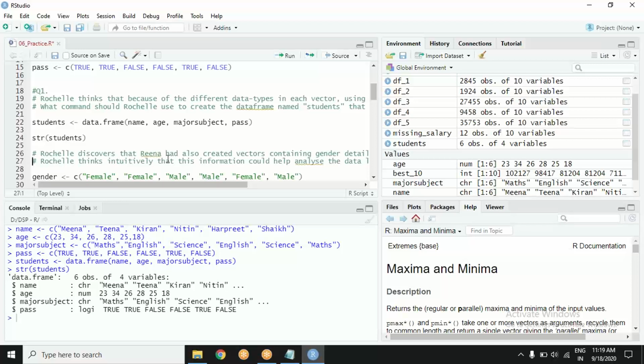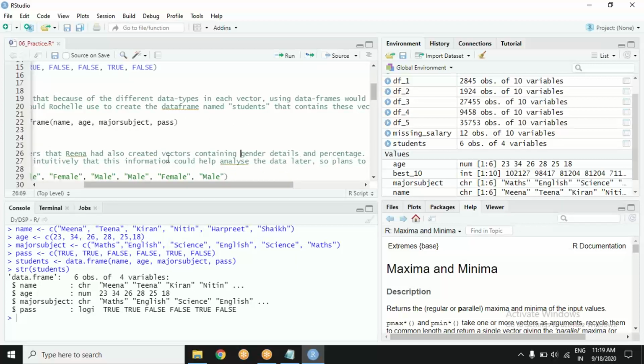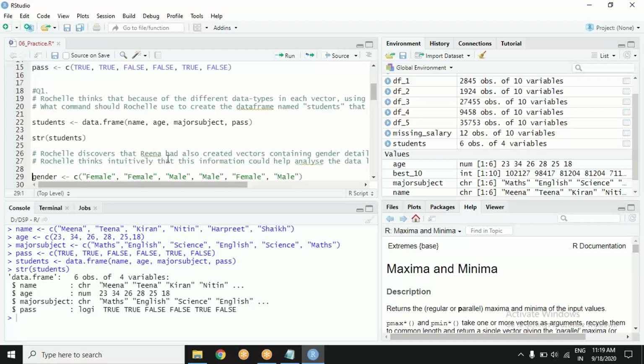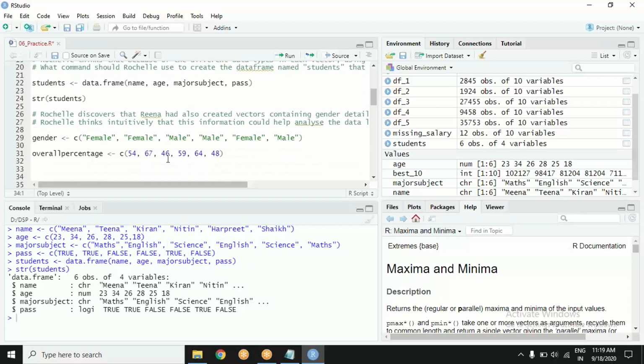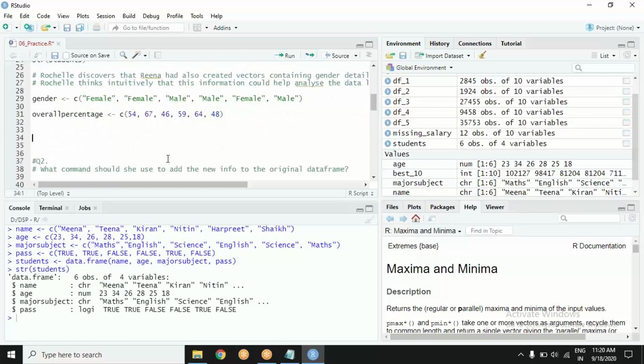Seems going fine. Then it is said that Rochelle gets to know that there was some further information which she missed. There was gender and there was overall percentage. Now this is also needed to be there in this data set. Okay, let's do it. How do we do that? I need to add some columns. Remember, I need to add some columns in our data set.